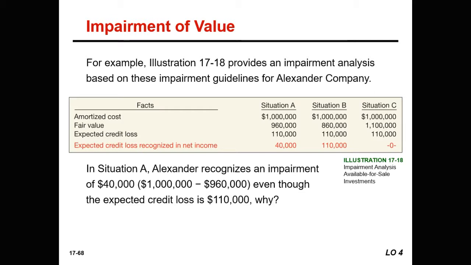In situation B, fair value is an amount of $860,000. Amortized cost is $1 million, but the expected credit loss is only $110,000. Therefore, we will take the expected credit loss of $110,000.